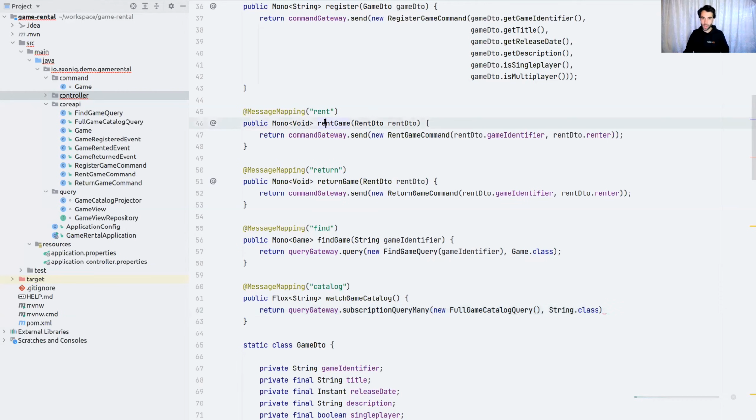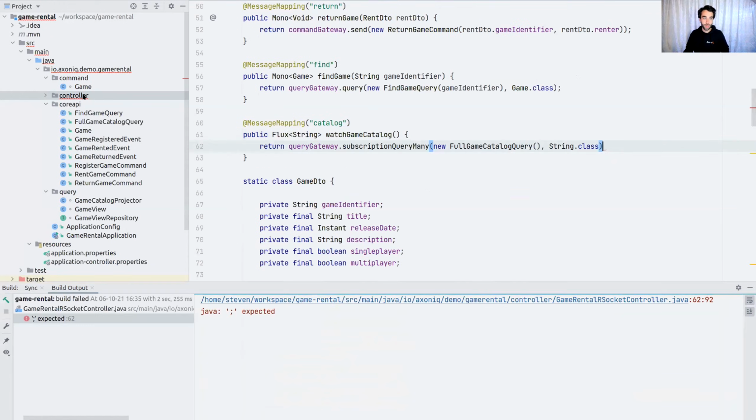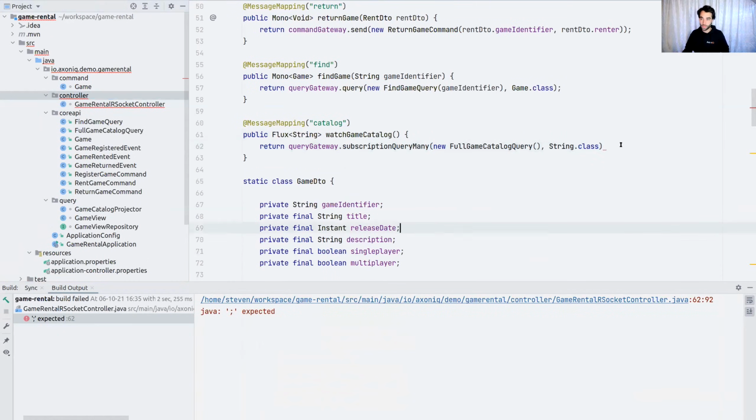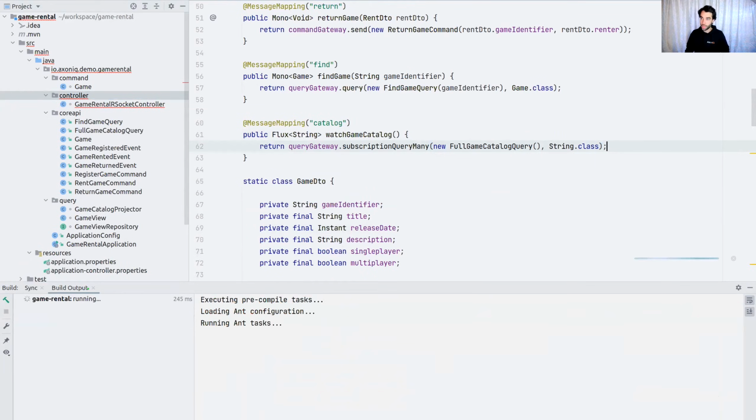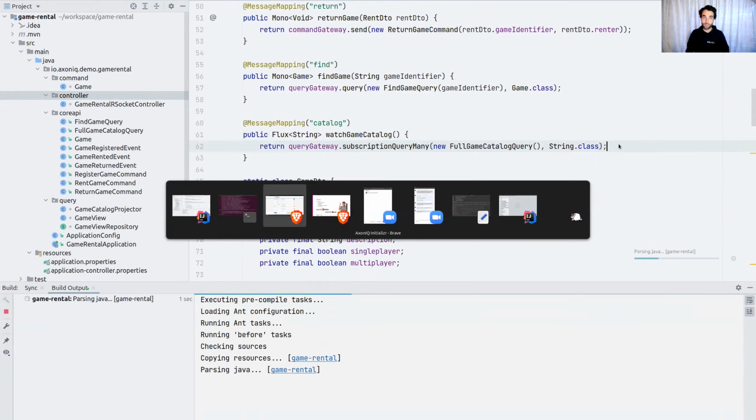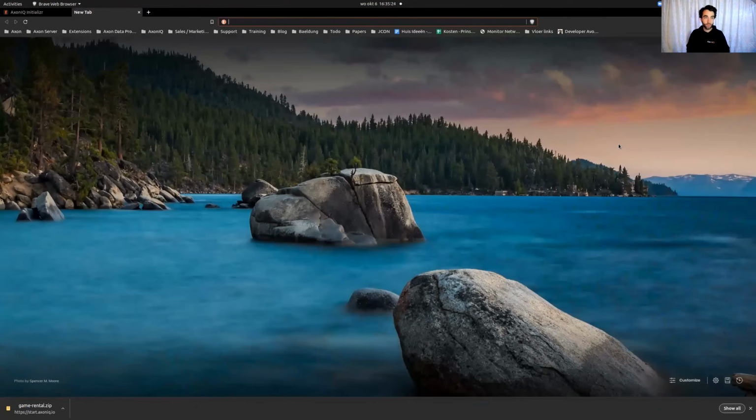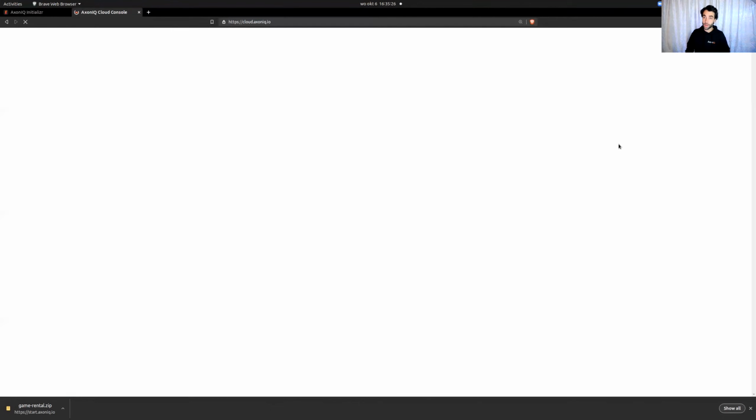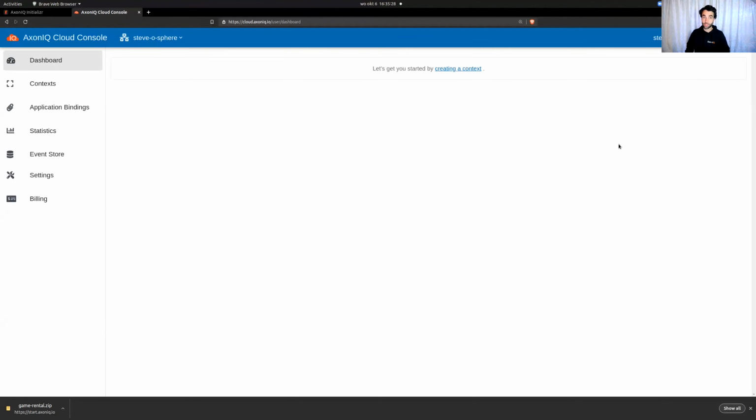Okay, we got everything except the connection with Axon Cloud. And I got a time point there. So we quickly move back to this guy, go to cloud.axoniq.io so that I can actually connect my application. You can see I'm already logged in. I'm on my workspace called Stevosphere. This is my test workspace. Don't touch it, it's mine.